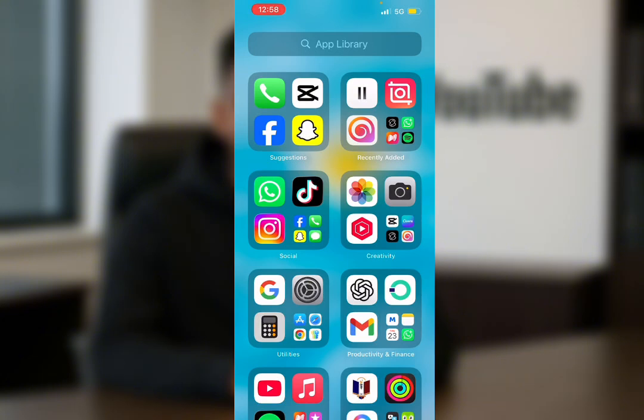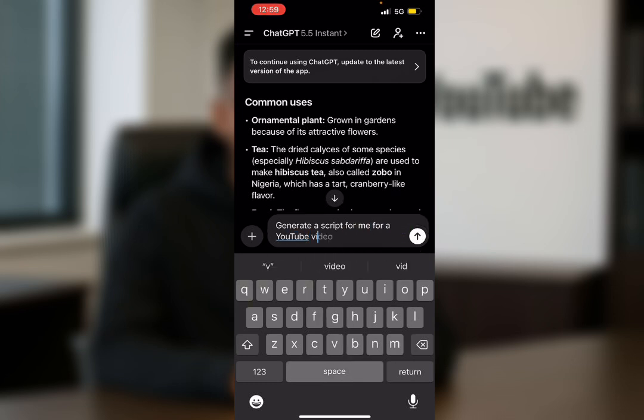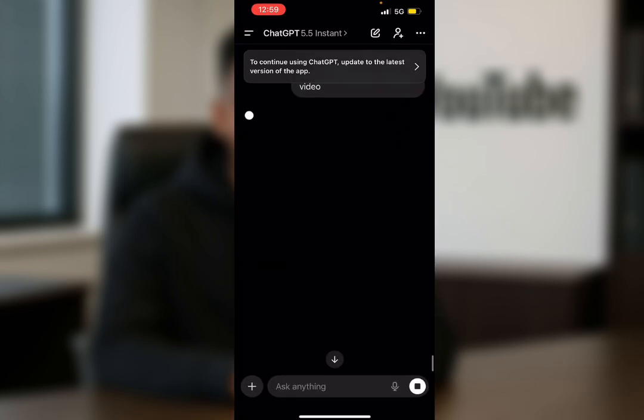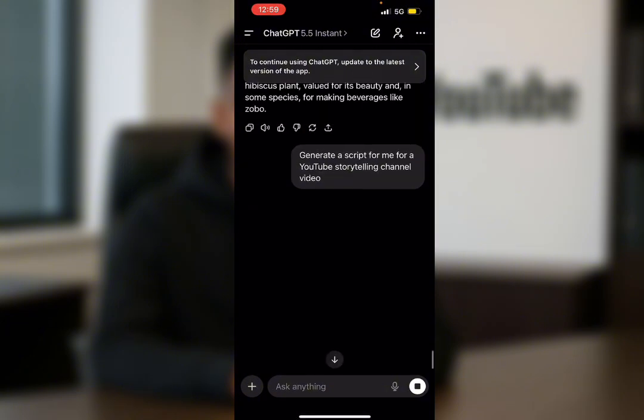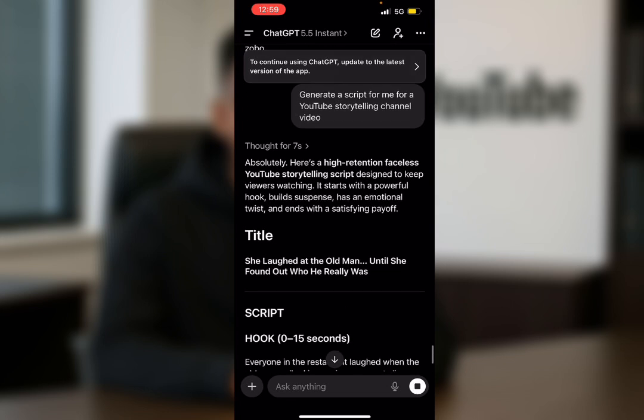Yes. First, you go to ChatGPT and you tell ChatGPT to generate a script for you. I need you to listen so that you don't miss out on any step. So generate a script for me for a YouTube storytelling channel video. Now ChatGPT is going to generate the script. As you can see, it's remembering, then it's going to generate a script.